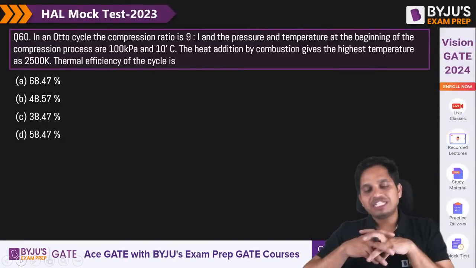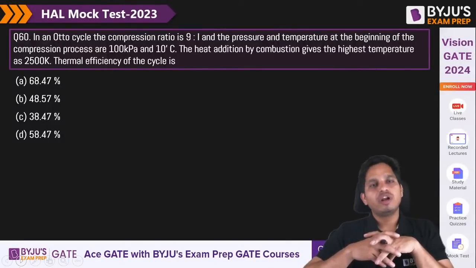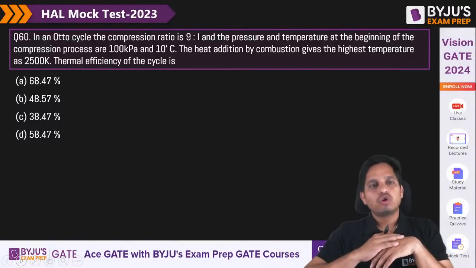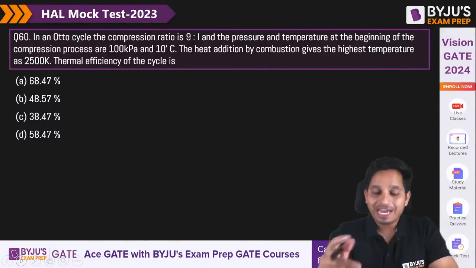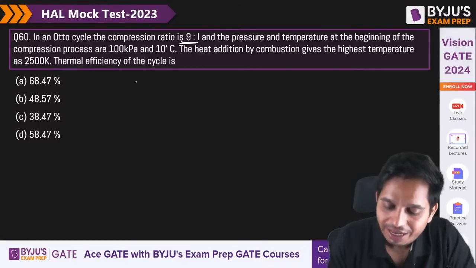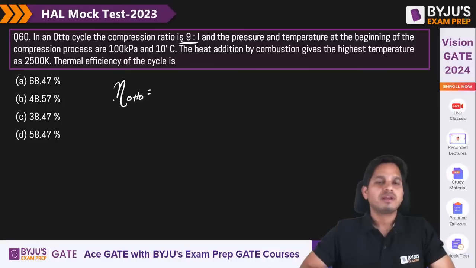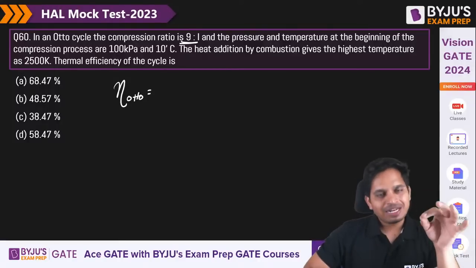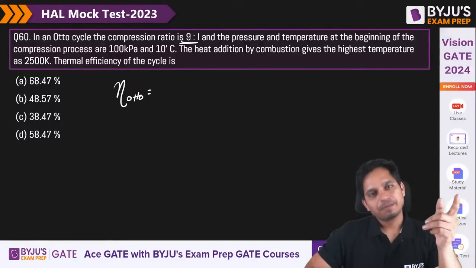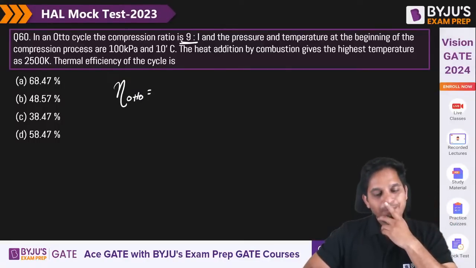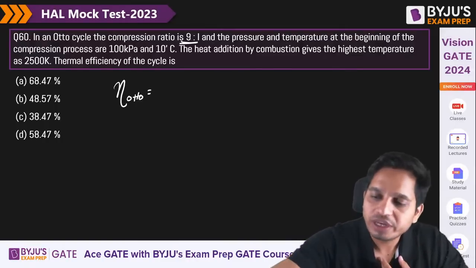Now the thermal efficiency of the Otto cycle I need to calculate. It is basically an extension of the last question on the Otto cycle which we did. Compression ratio is given and I need to find out the thermal efficiency of the Otto cycle. So it's very simple. I know a relationship between compression ratio and efficiency of the Otto cycle. What is the relationship? Give me the answer quickly.